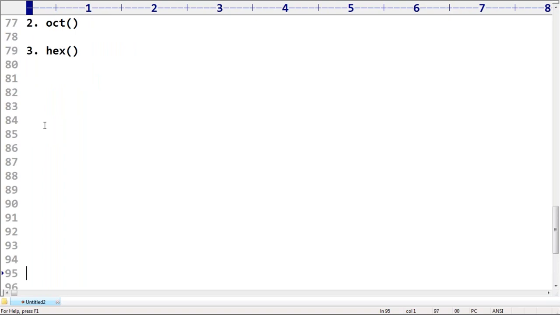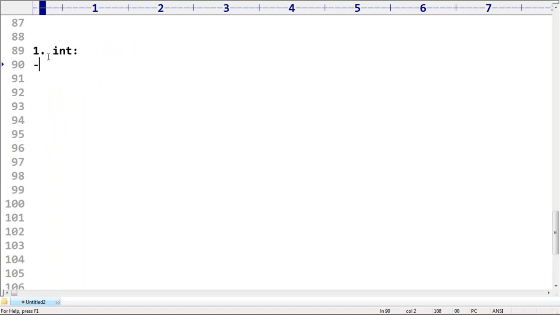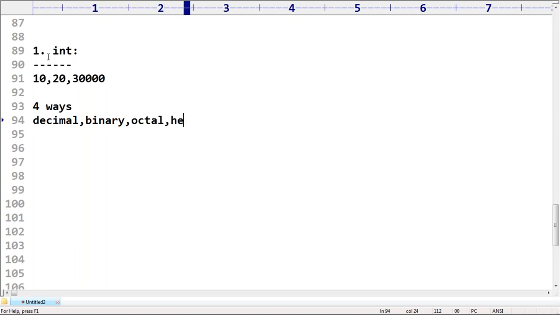This whole topic is nothing but the int data type. The int data type means numbers without a decimal point. These numbers are by default considered as integral values. Next, how many ways can we specify an int value? There are 4 ways available: decimal form, binary form, octal form, or hexadecimal form.